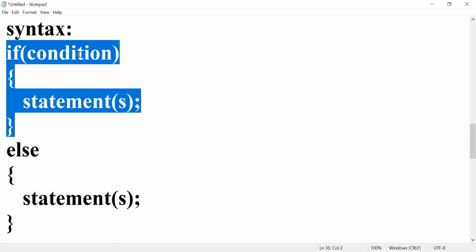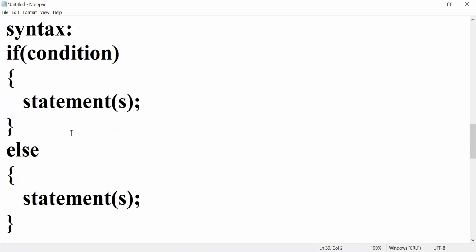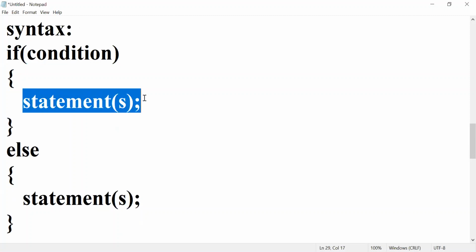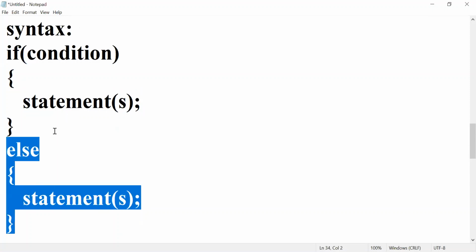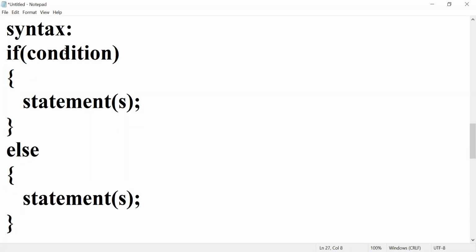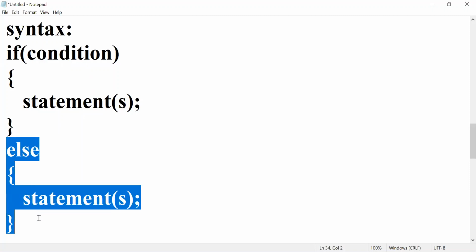Now we are using if else. In the if else syntax, if you write if, the else block also you have to write. If the given condition is true, it will execute the if block. If the given condition is false, it skips this one and executes the else block.